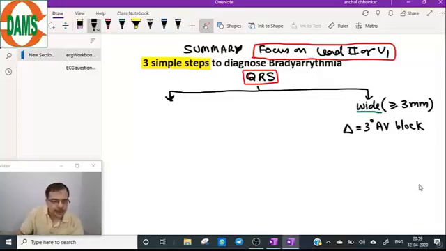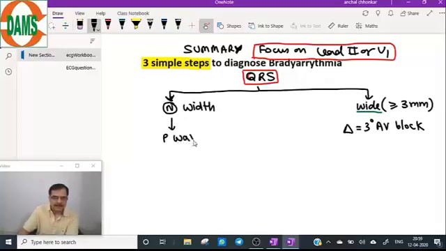Do not go into the other aspects or fine details of the third degree. No one will ask you. So tick third degree AV block. While if QRS complex is normal width, come to the second step, and the second step will be the P wave.